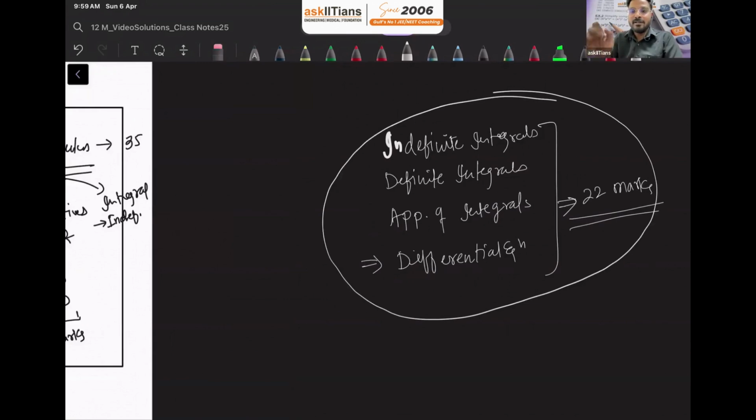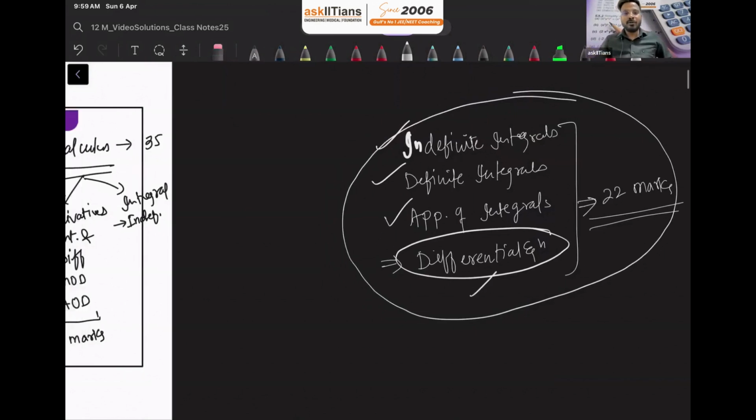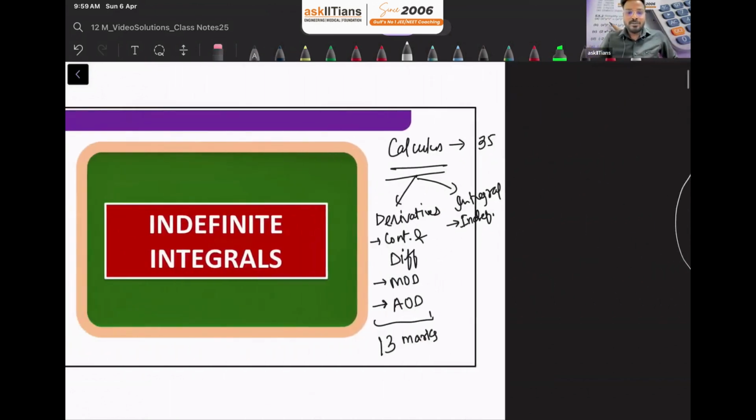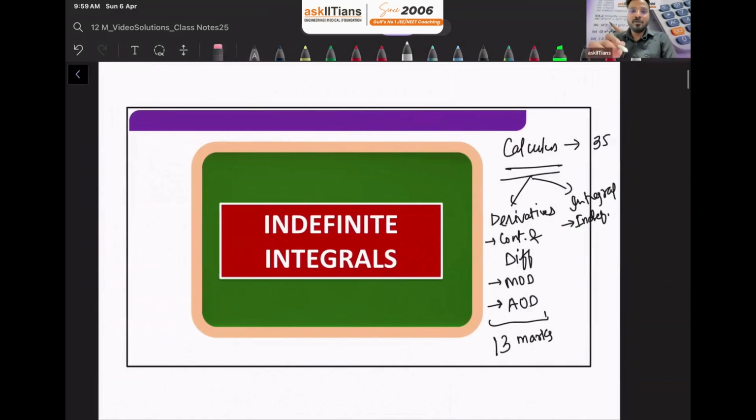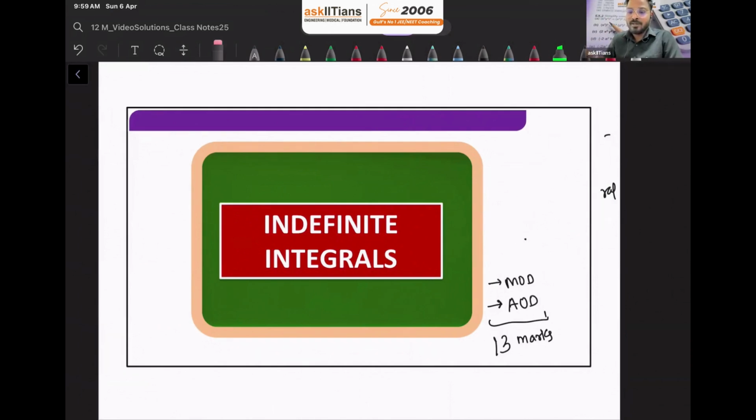That is indefinite integrals. If you are good in indefinite integrals, then only you can do better in definite integrals. You can solve questions from applications of integrals, and differential equation is a combination of both derivatives and integration. So you should know integration if you want to solve questions from this chapter. For board purposes it is very important, and for JEE Mains and Advanced also, this chapter is going to be very important for you guys.